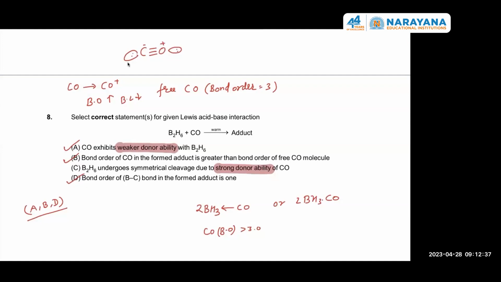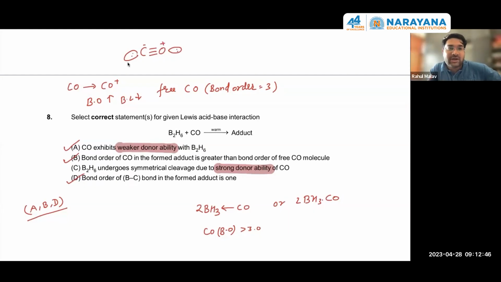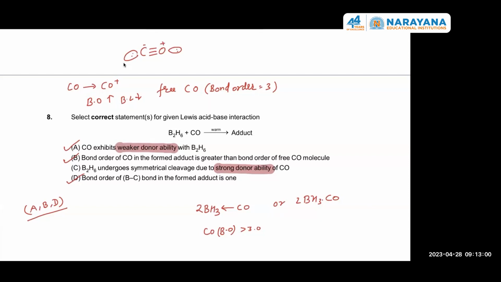So the bond order of CO cannot be increased while calculating the number of bonding electrons. When that electron is removed, it is removed from an orbital having slight antibonding character. Whenever an electron is removed from an antibonding orbital or an orbital having antibonding character, the bond order will increase. Yes, that is the reason.